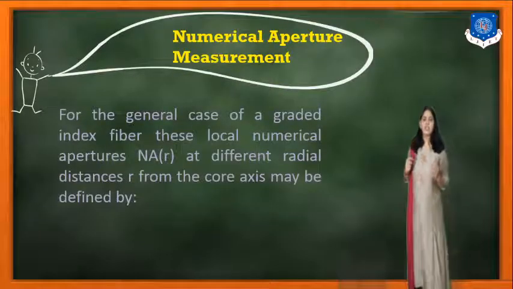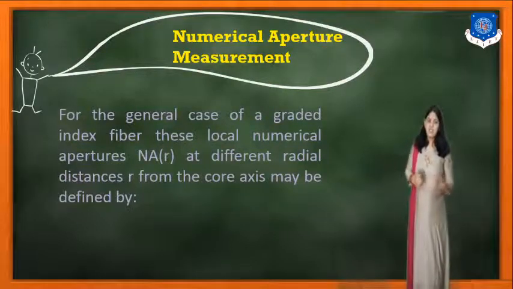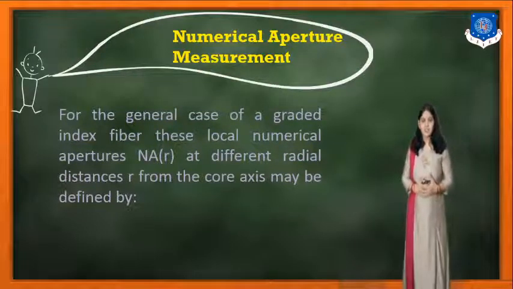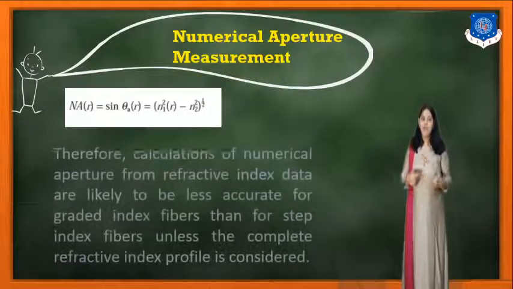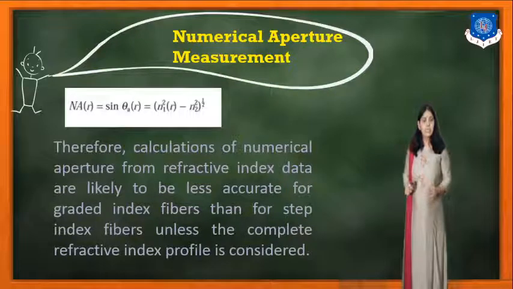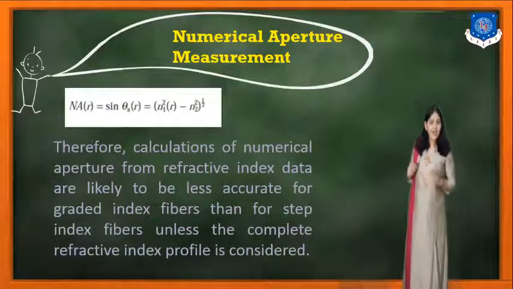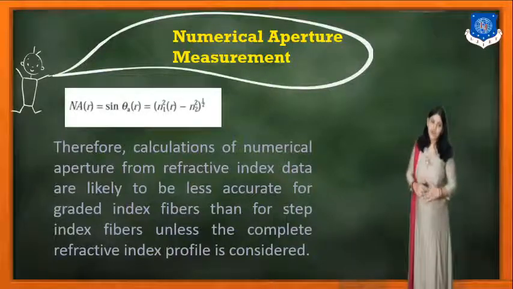So, for the general case of a graded index fiber, these local numerical apertures at a different radial distance r from the core axis may be defined by NA(r) = sin theta_a(r) = [n1 squared(r) minus n2 squared] raised to 1/2.